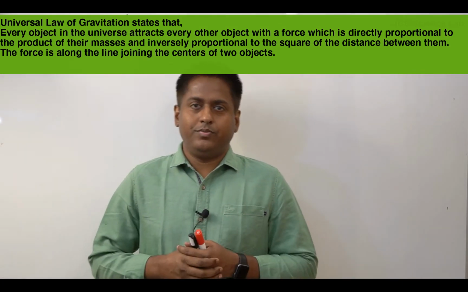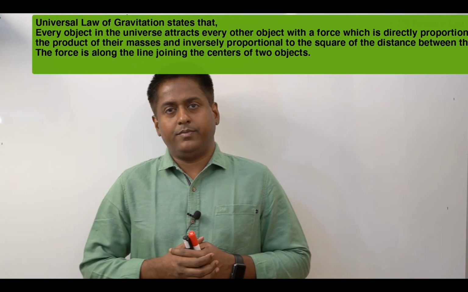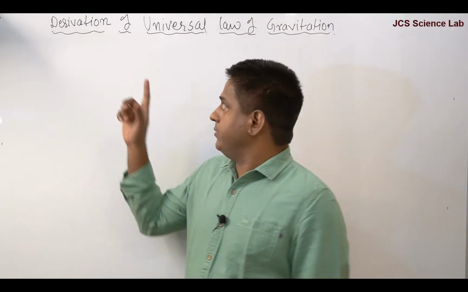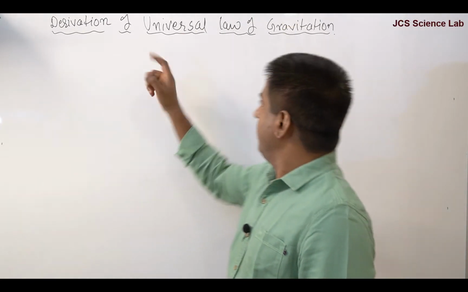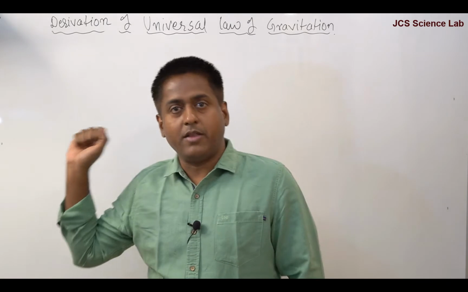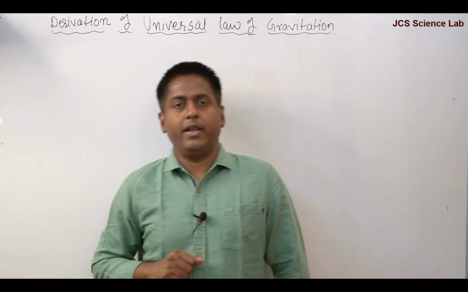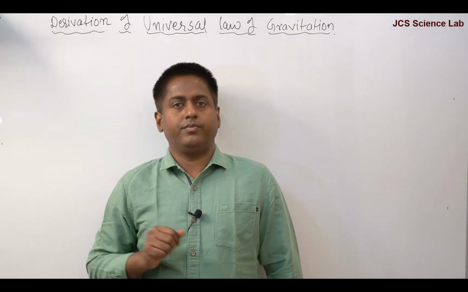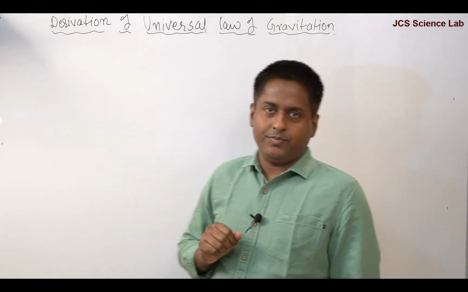Now let's do a simple derivation. That is the derivation of the universal law of gravitation, the mathematical derivation. Questions come in the exam, so watch patiently.